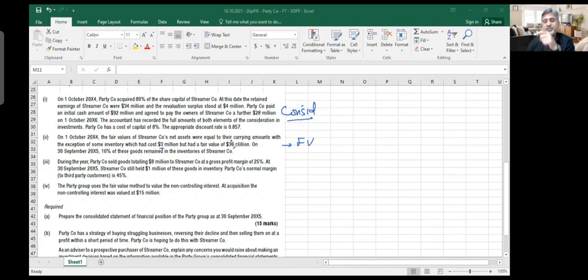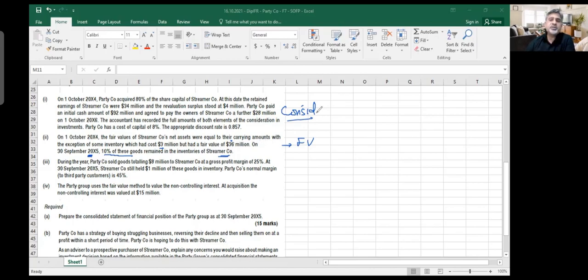Not logical. It's 3.6. On 30th September 2005, which means the end of the year, 10% of these goods remain in the inventories of Streamer Company. So there is an upward fair value adjustment of 600,000, from 3 million to 3.6 million. And then 90% of these goods are not in the inventory because they have been sold. Only 10% are in the balance sheet. So we'll make this adjustment.